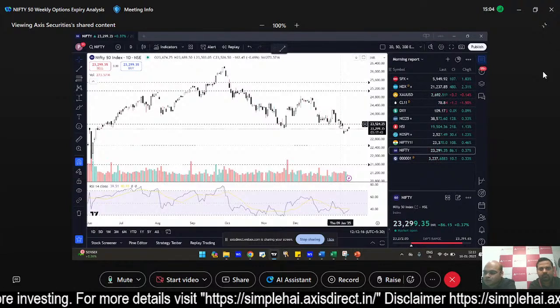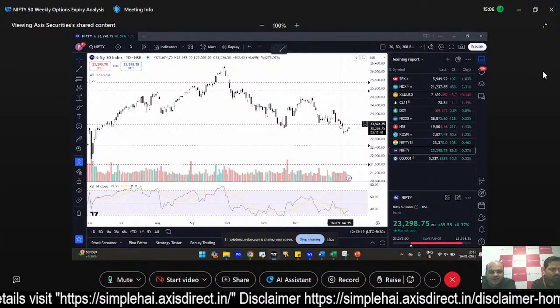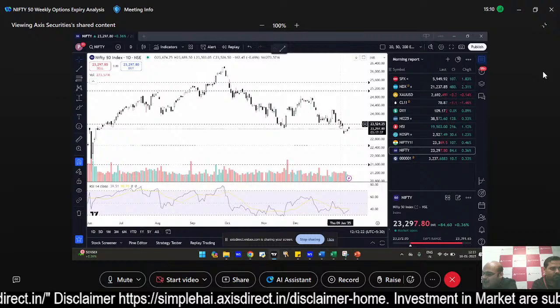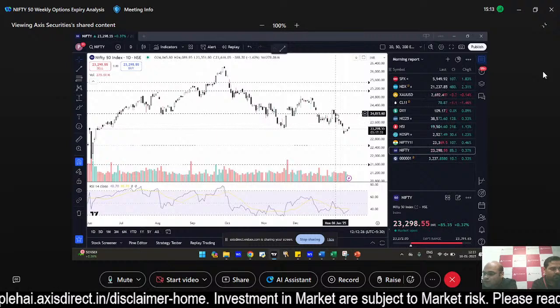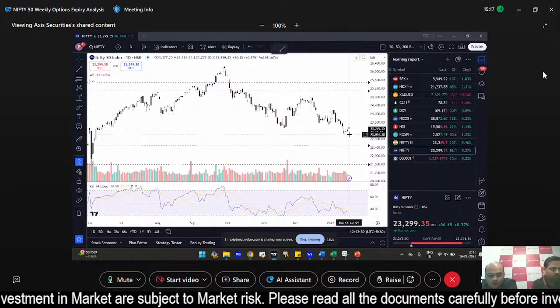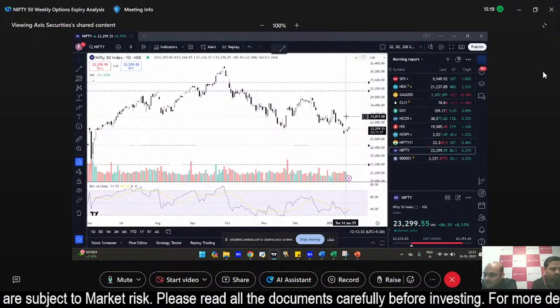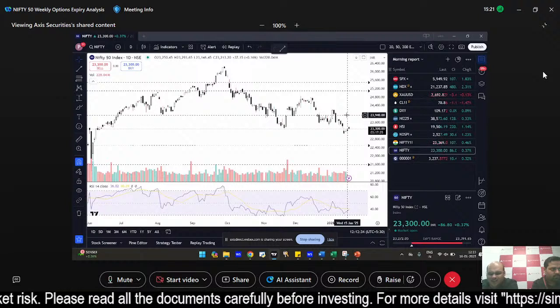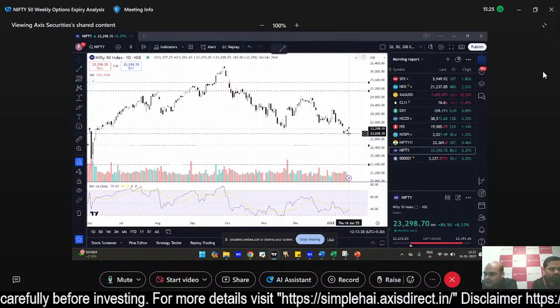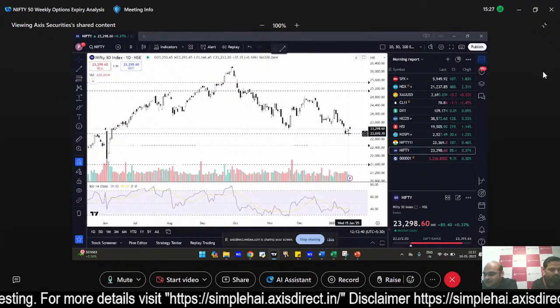So quick summary is that 23,500 to 23,650 will form a resistance zone. And if it goes above that, then we might see it move higher towards 24,000, 24,200. 24,200 is a bit far-fetched at this point, but for 24,000 I like to give a little bit of buffer, so that is why 24,200. And on the downside, 23,000 is going to act as a support.